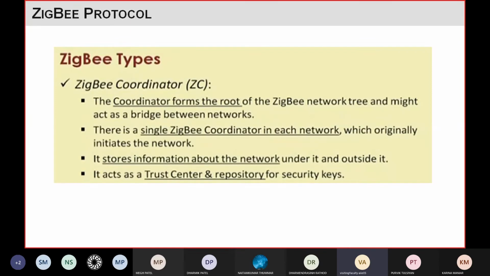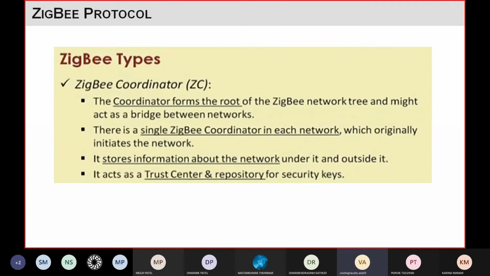If you have two different networks and you want communication between them, that communication can only happen through the node called the coordinator, the node able to do communication between different networks.